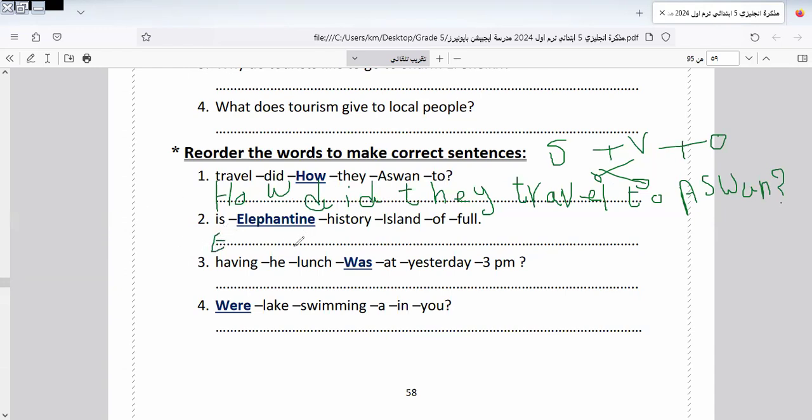Elephantine is island full of history. I will write it here: Elephantine is island full of history.